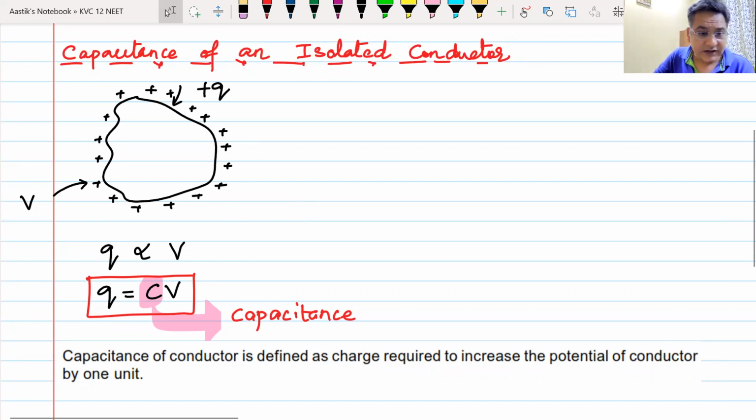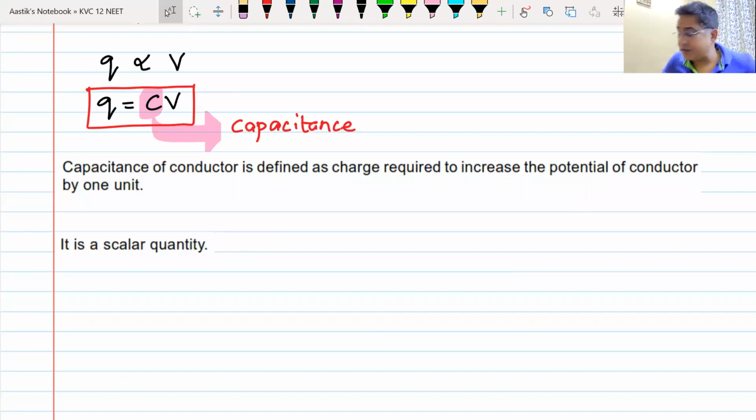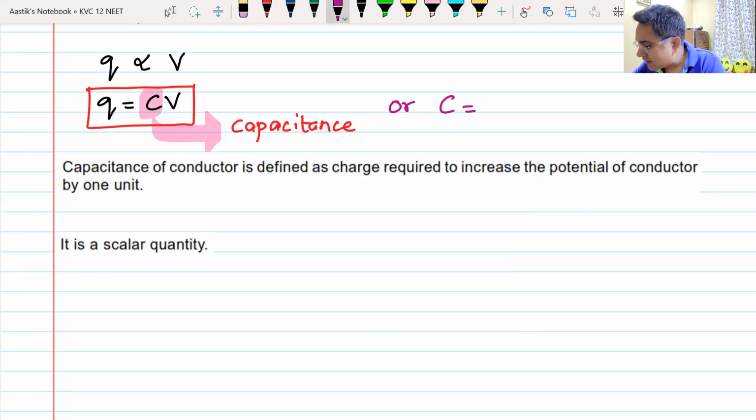Now, what type of quantity is capacitance? Scalar or vector? Is it a scalar quantity or a vector quantity? Who is going to tell me? It is a scalar quantity. So remember that charge is scalar, voltage is scalar. Q is equal to CV, or I can write capacitance as Q by V, which is the division of two scalar quantities. So it is going to be a scalar quantity.